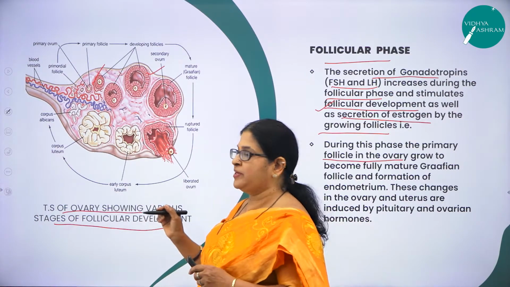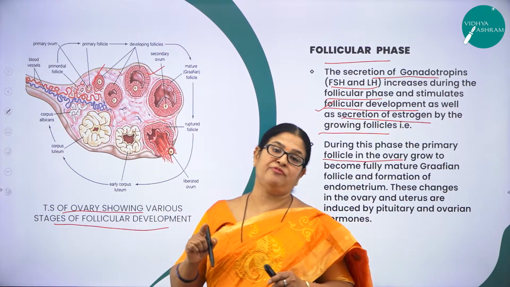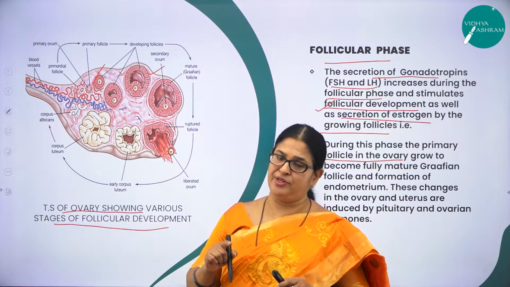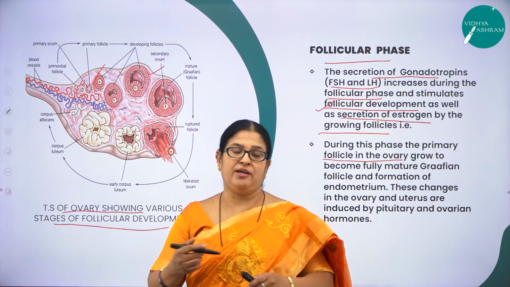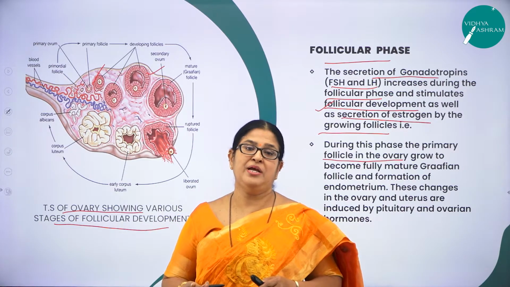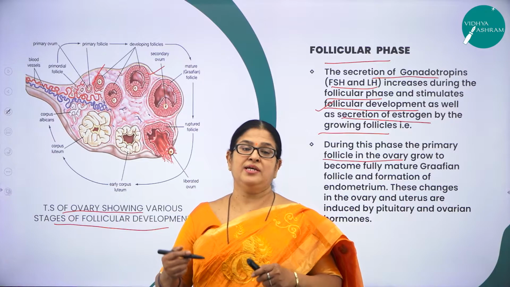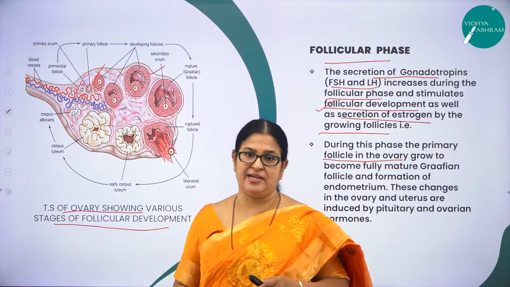I hope you remember in the menstrual phase there is breakdown of the endometrium lining of the uterus, but in this follicular phase you can see the reformation of the endometrium lining. That means it is going ahead with the next cycle, right?